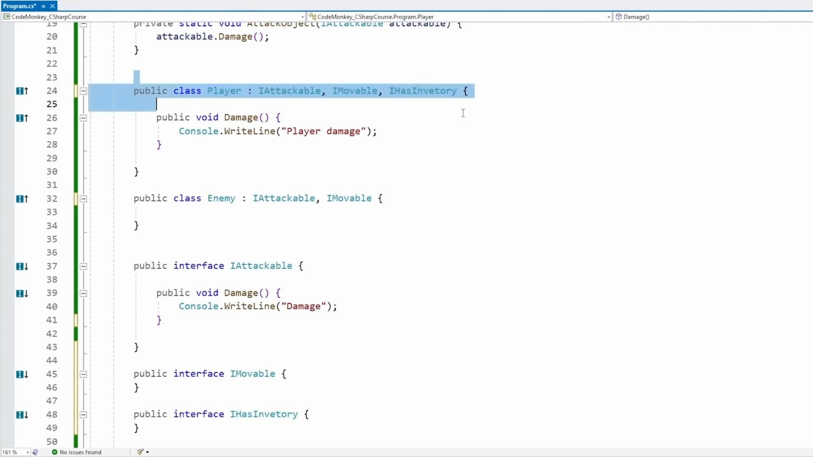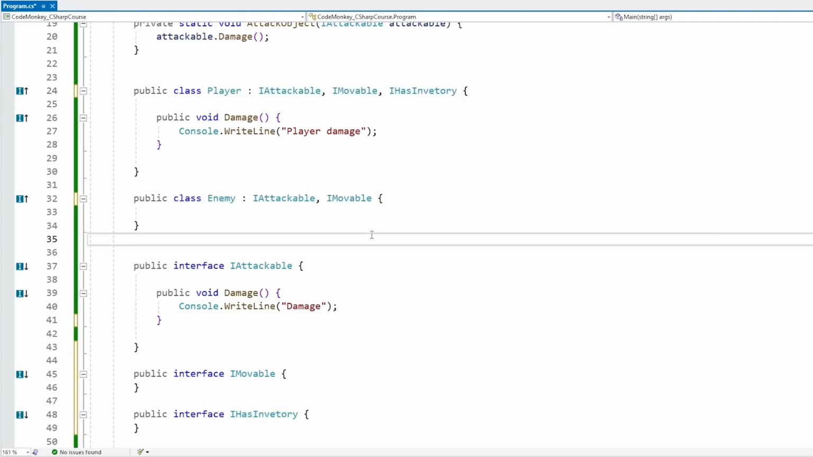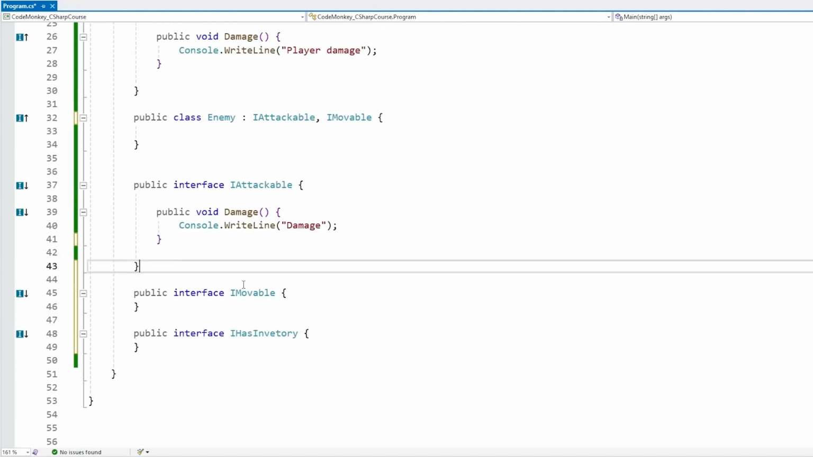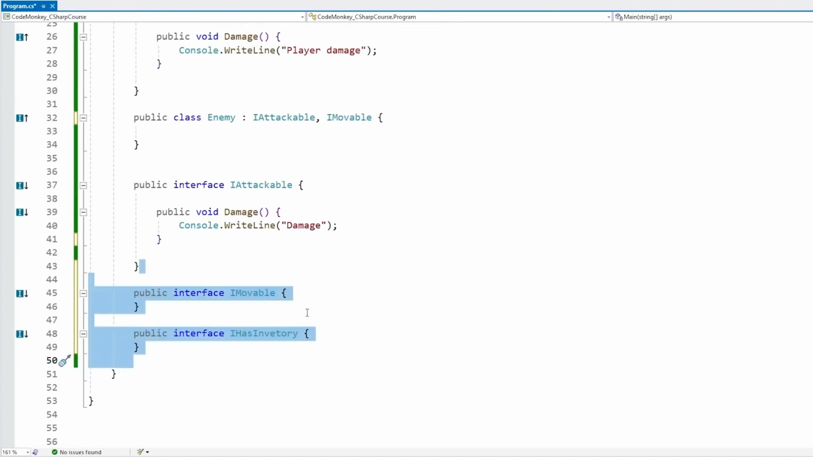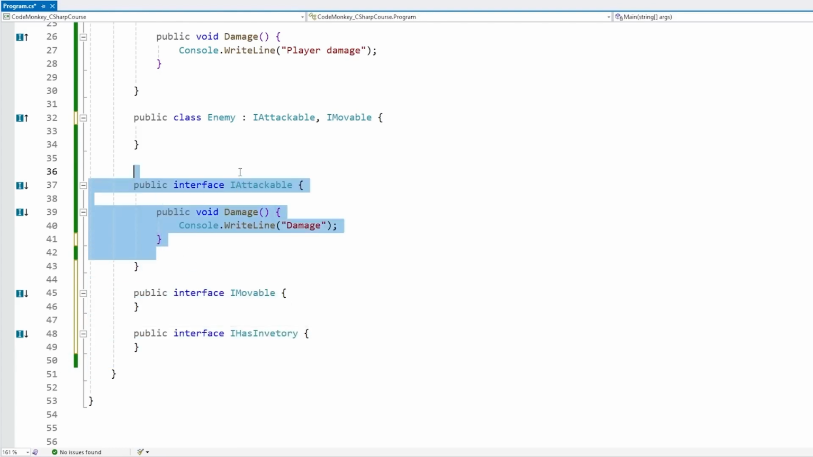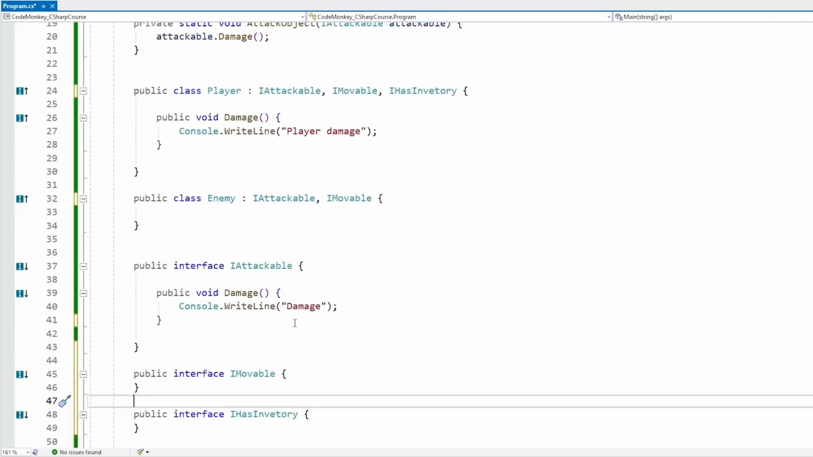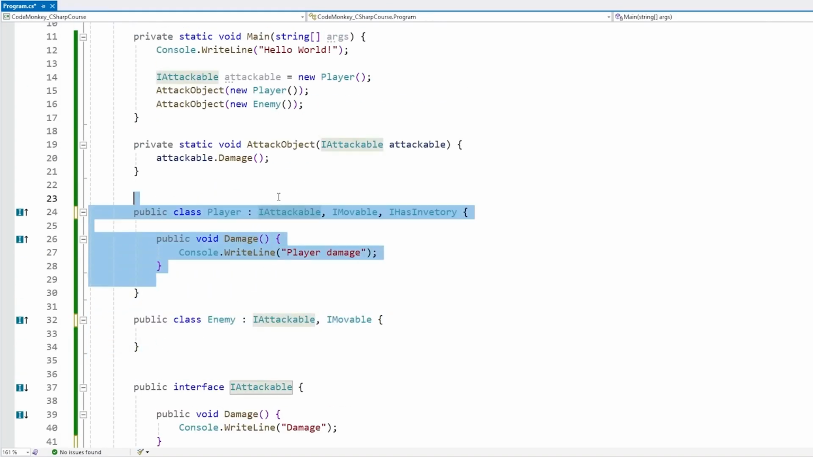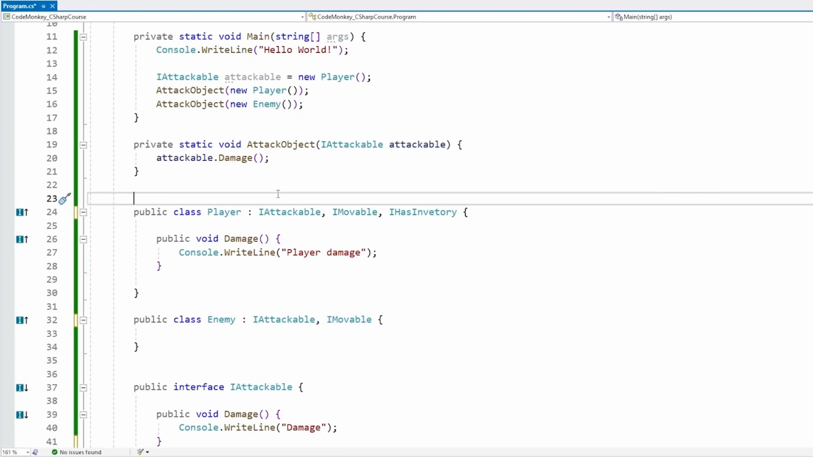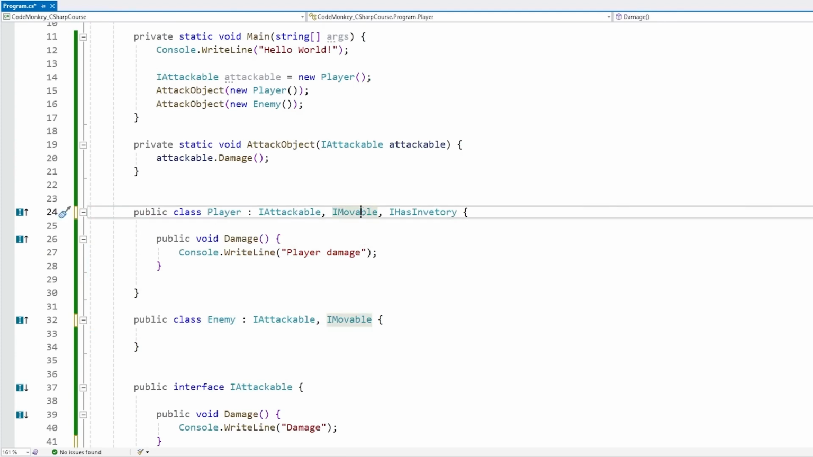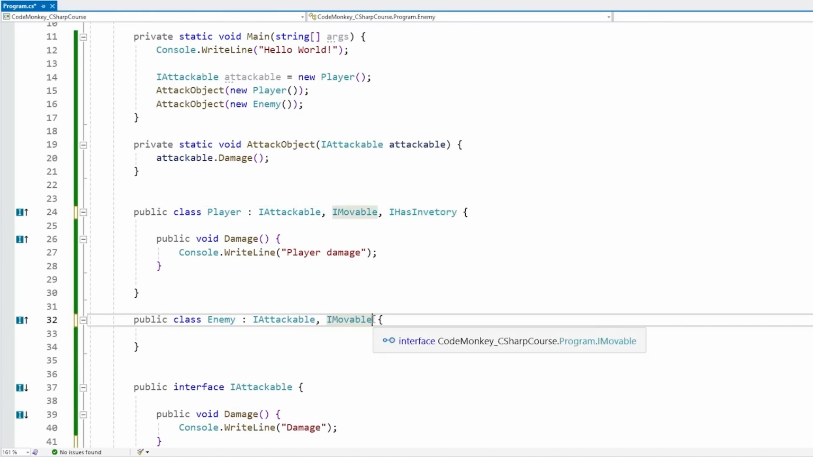And yep, we can implement all of these interfaces. In the previous lecture, I talked about how you should prefer composition over inheritance, and this is exactly one way you can do that. You can have interfaces that each define some kind of behavior, like whether the object can be attacked, whether it moves, whether it has an inventory. Then your classes implement only the interfaces that are related to that object. So for example, the player can attack, can move, and has an inventory, but the enemy does not have an inventory, so does not implement that interface.